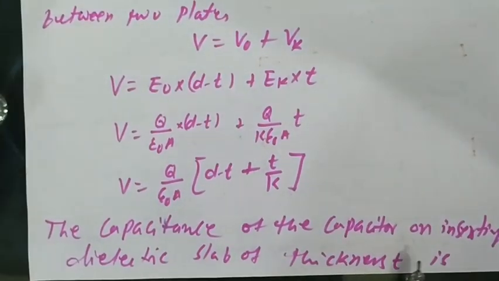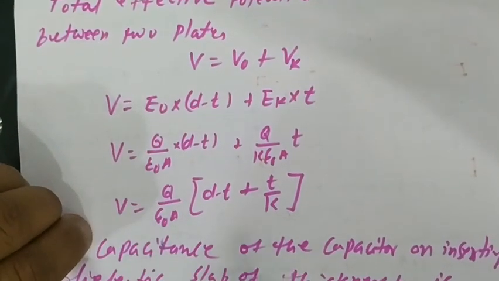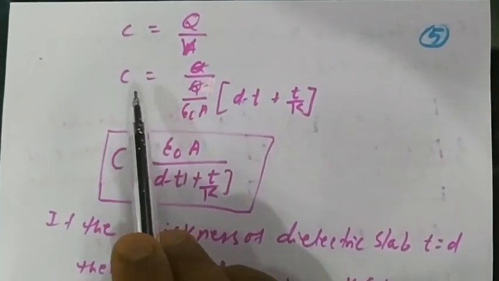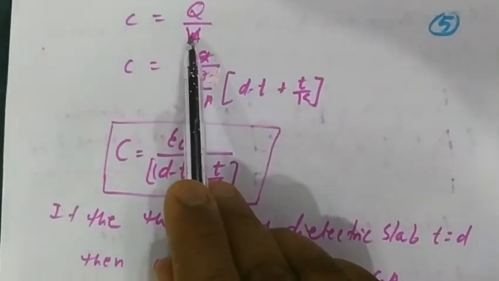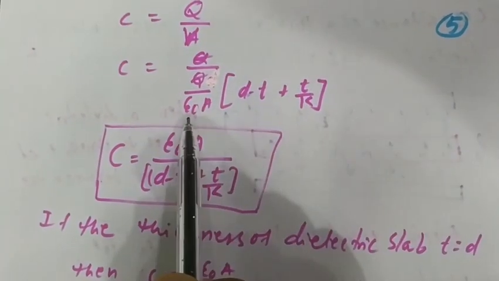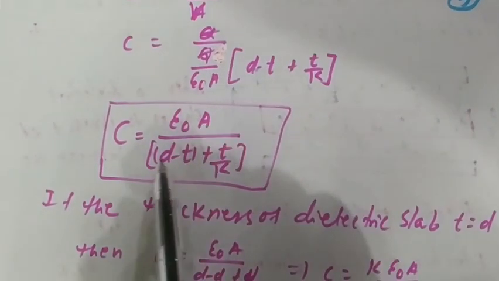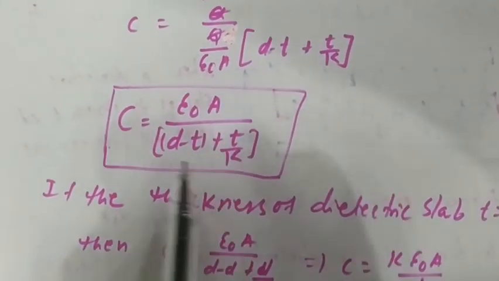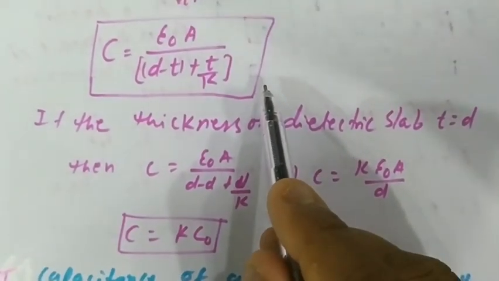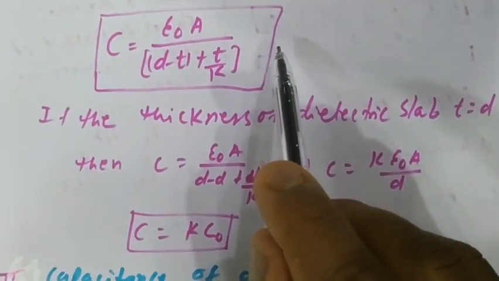The capacitance of the capacitor on inserting a dielectric slab of thickness t is C equal to q upon V. We substitute the value of V equal to q upon epsilon naught a into (d minus t plus t upon k). Q cancels. So C equal to epsilon naught a upon (d minus t plus t upon k). This is the expression for the capacitance when a dielectric slab of thickness t is inserted between the two plates of a parallel plate capacitor.